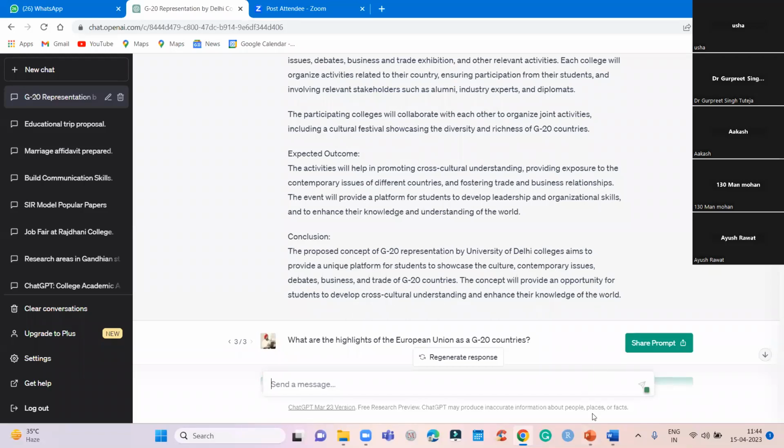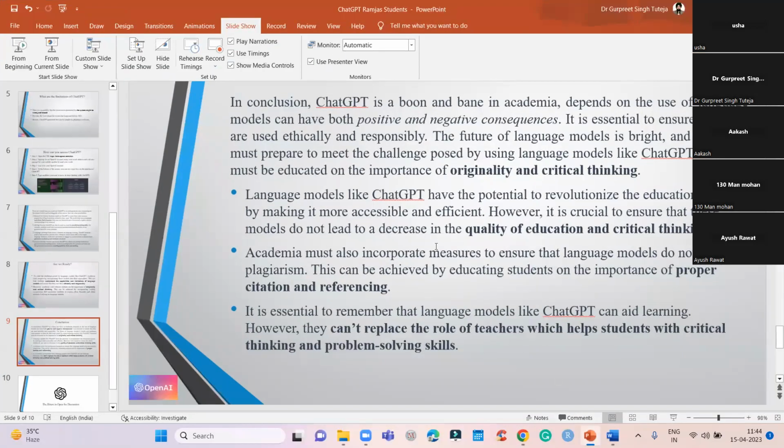So at the end, finally, I will show you the last thing: ChatGPT is a boon or bane. This all depends on you, how beautifully you are going to use it, how ethically and responsibly you are going to use it. Teachers cannot be replaced, mentors cannot be replaced, and those who are experts cannot be replaced because they are the ones who have created this. But beware that those who use it in the right way will always get better opportunities.